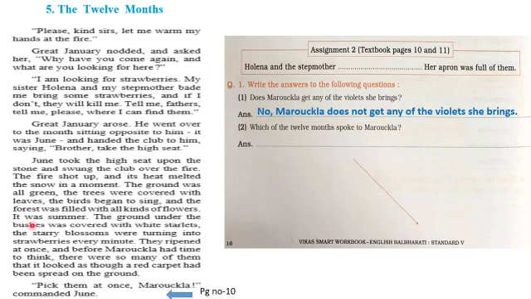Question number 2. Which of the 12 months spoke to Merokla? So in this passage, which 2 of the 12 months spoke to Merokla? That was first, the great January and June. So let us write the answer. January and June spoke to Merokla.